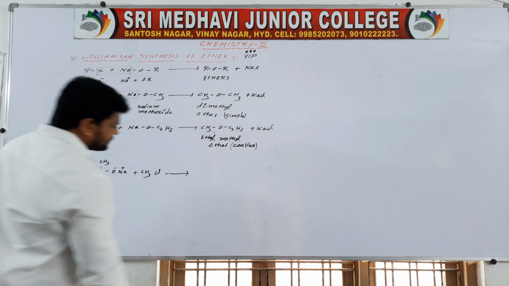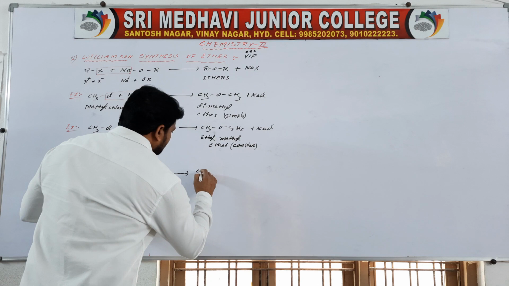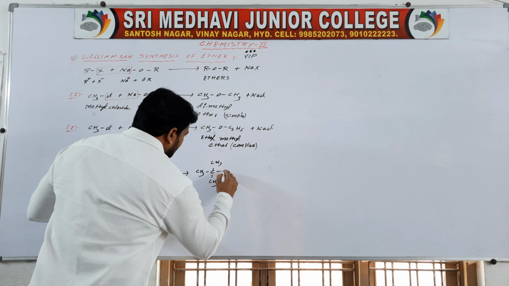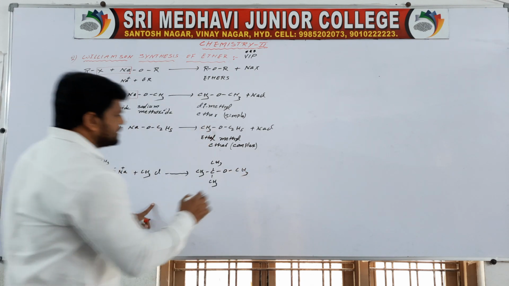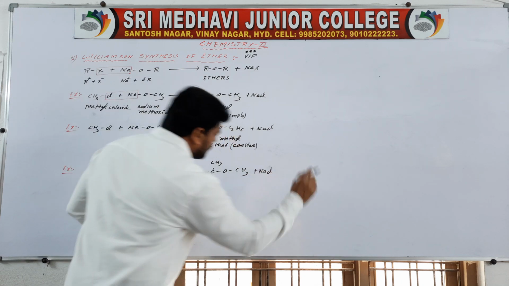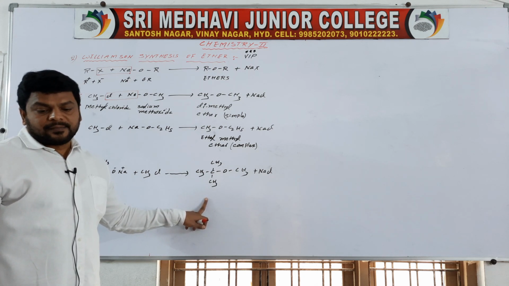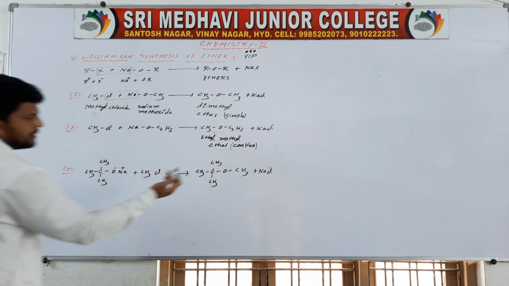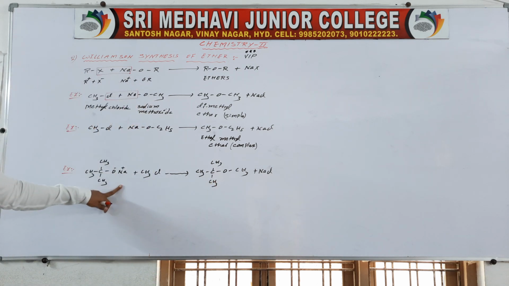Then what happened? (CH3)3COCH3 is formed, and NaCl is the outgoing product. This is also a complex ether. So here I am taking a tertiary alkoxide.